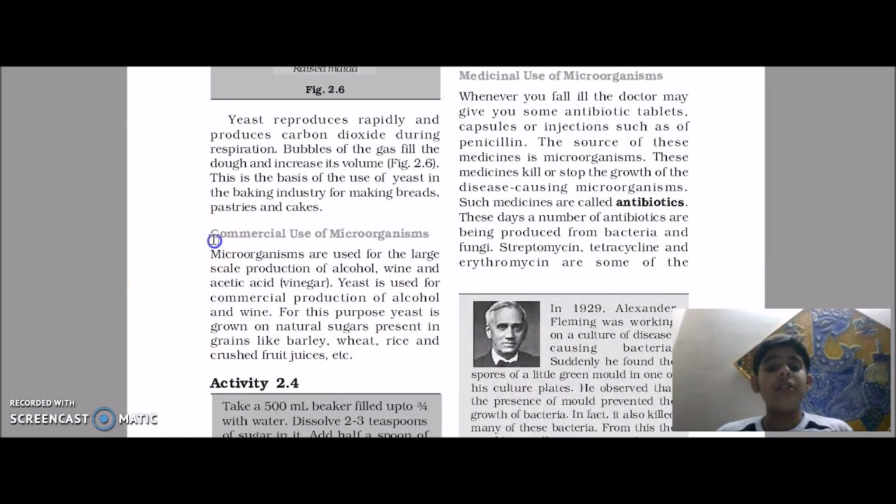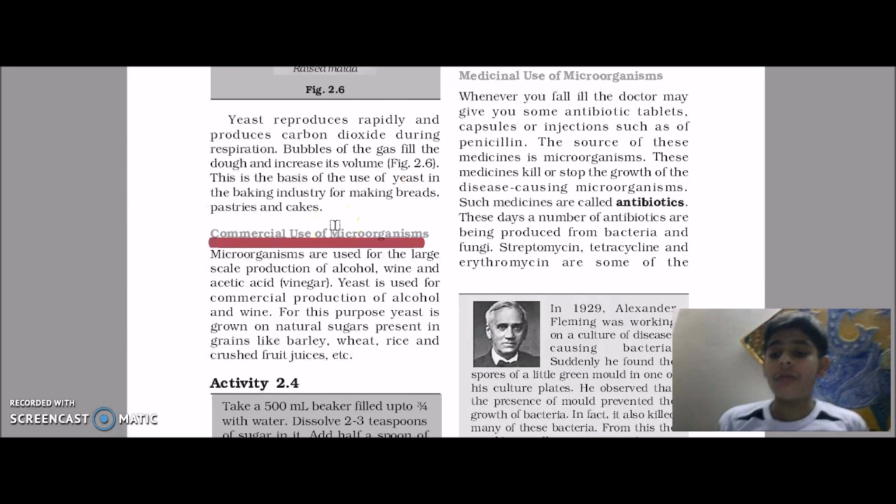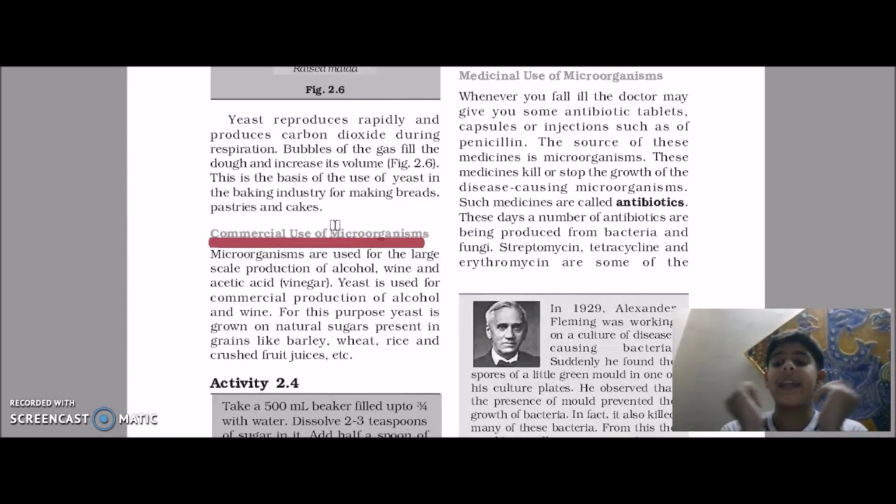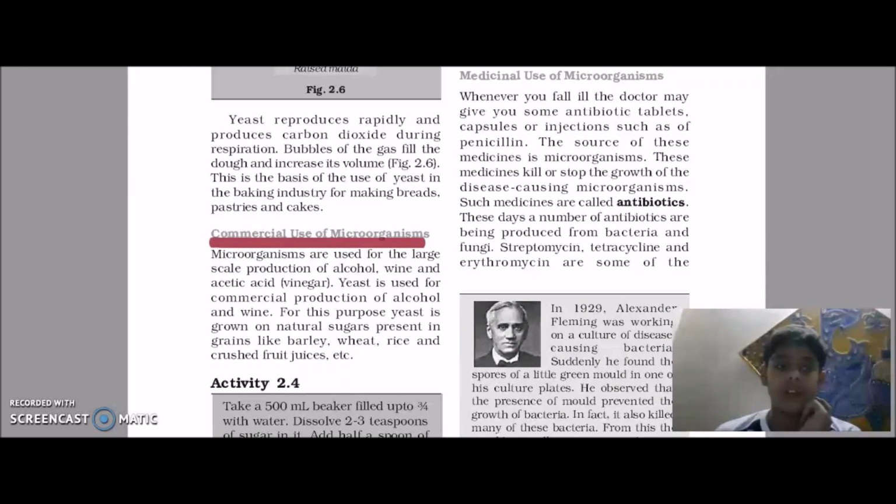Commercial use of microorganisms. Simply, commercial use means they are used so that money can be earned from them. The main way we get money from them is alcohol.